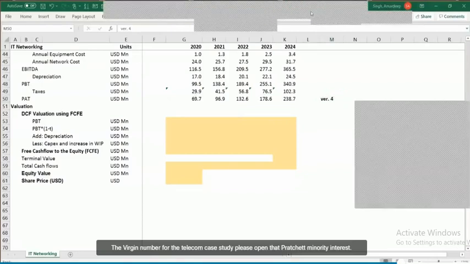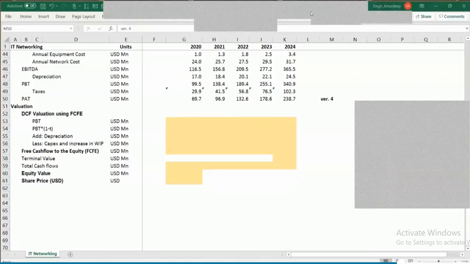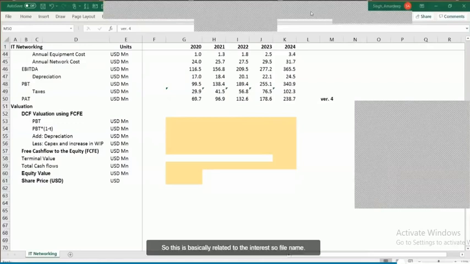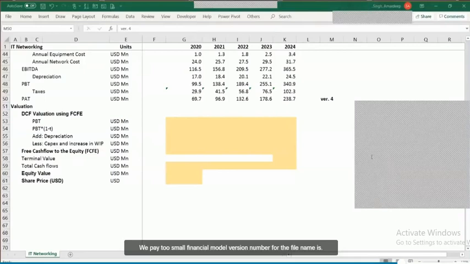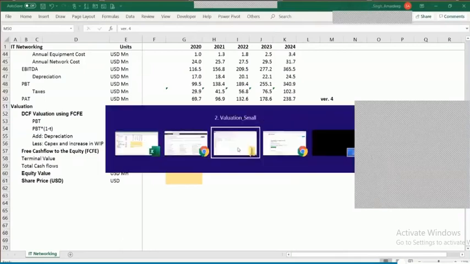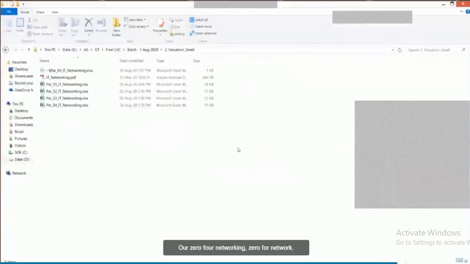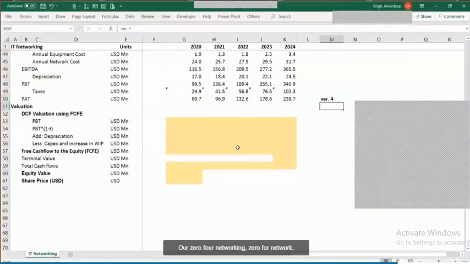Prachit, the minority interest concept I had discussed yesterday. So this is basically related to the interest. The file name is the Day 2 small financial model version number 4. The file name is R04 IT networking. R04 IT networking. Yeah, coming back to you, Prachi.